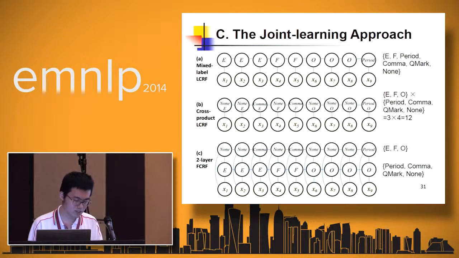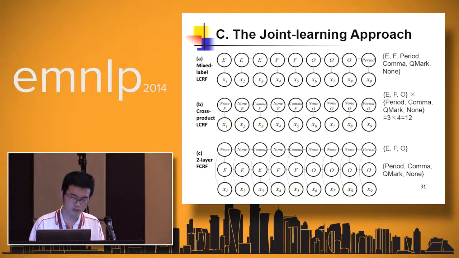From the results, we can see that mixed label LCRF performs about the same as soft cascade. The 0.3% is not statistically significant. However, the overall performance of the cross-product LCRF is better than soft cascade.